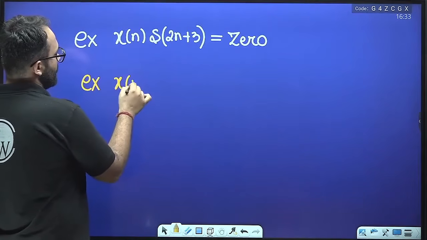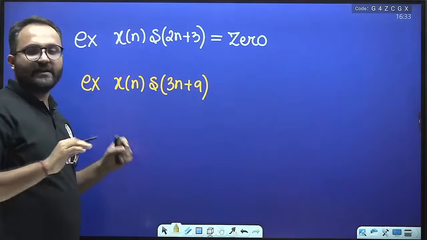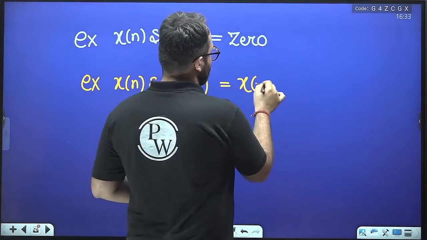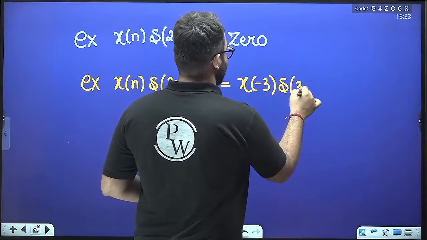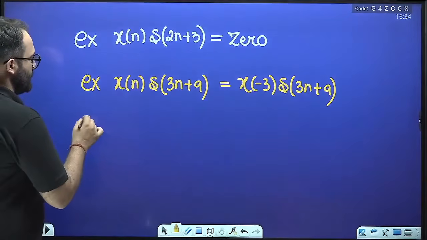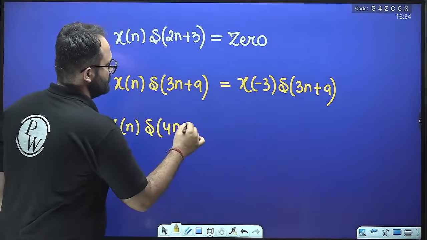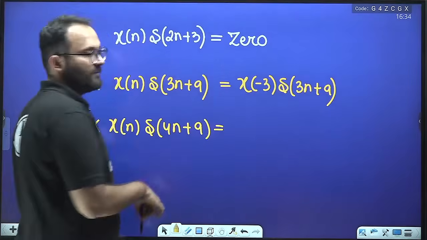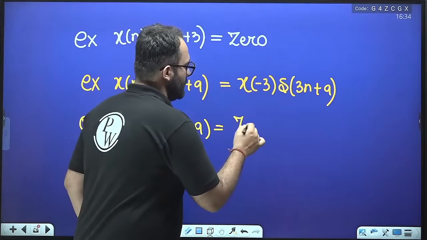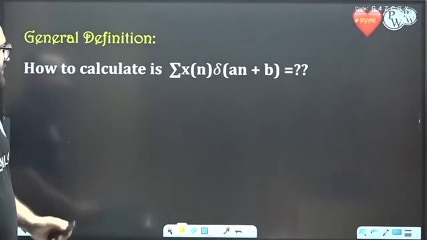Next example: x of n delta of 3n plus 9. Now this is an integer location. The location is minus 3. Okay, now delta of 4n plus 9. We can see that this is a non-integer location, so the answer is 0. This is how you can very easily do all of this.